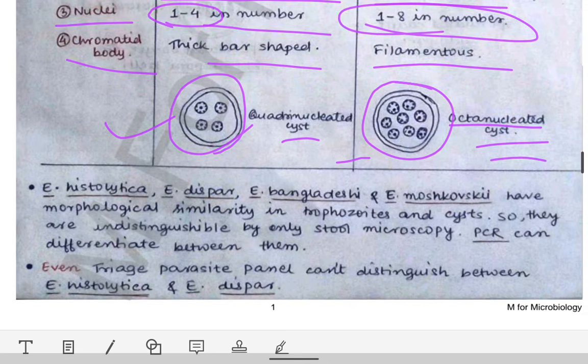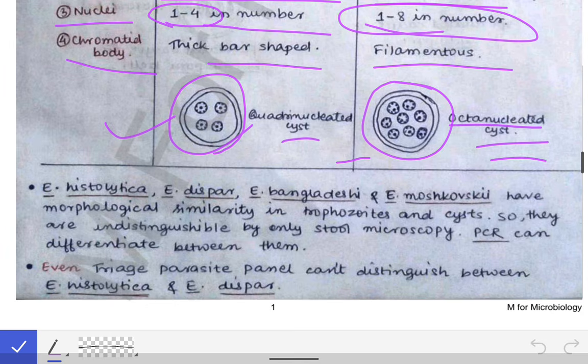Now coming to some MCQ points. As I have talked about, the Entamoeba histolytica is not the only Entamoeba. There are some other Entamoeba which are present as commensals in the intestine, like the Entamoeba dispar, Bangladeshi, and the Moscovski. And they have morphological similarity in the trophozoite and the cyst. So if we see the trophozoite or the cyst of the dispar, Bangladeshi, or Moscovski, they all look similar to the histolytica. So you cannot differentiate whether this is a cyst of Bangladeshi or Moscovski or dispar, or a cyst of histolytica.